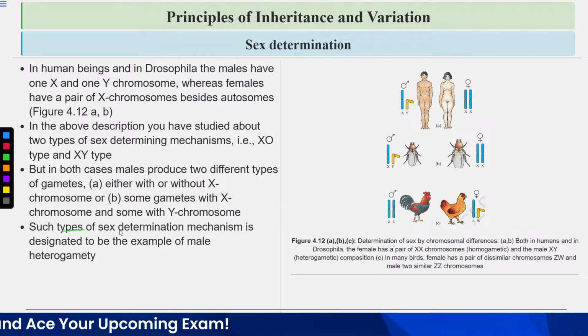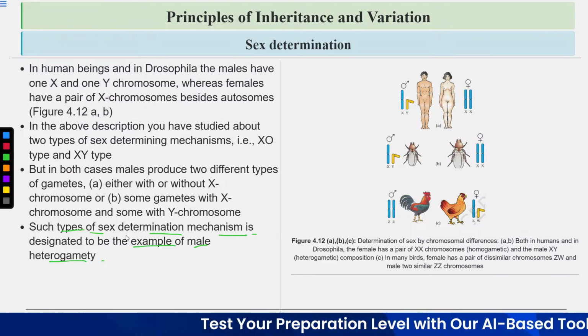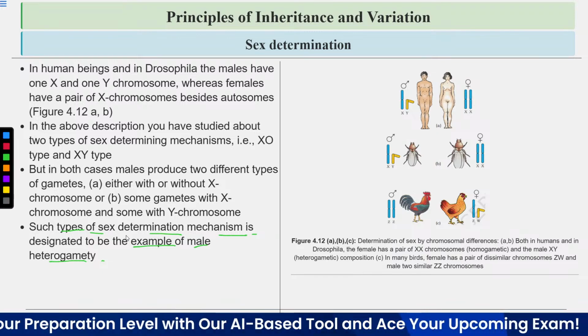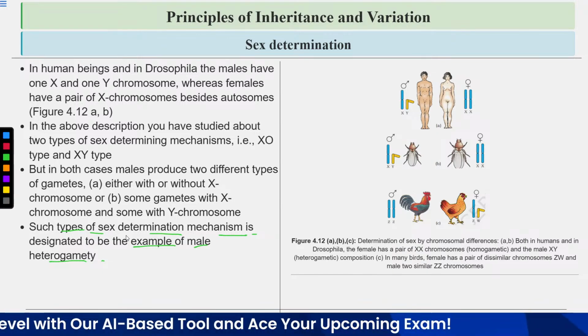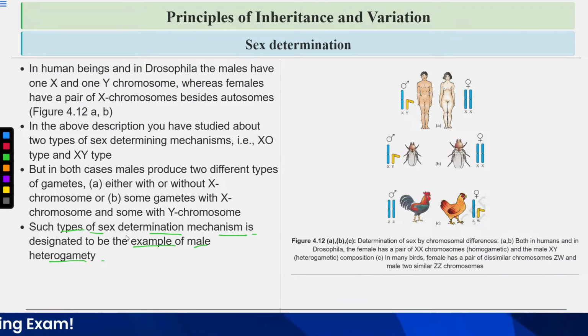Such a type of sex determination mechanism is designated as an example of male heterogamety. So what is male heterogamety? It means males are producing two kinds of gametes and females are producing the same kind of gametes. So both of these systems show male heterogamety, means males are producing two kinds of gametes, and they also show female homogamety, means females are producing only one type of gamete.